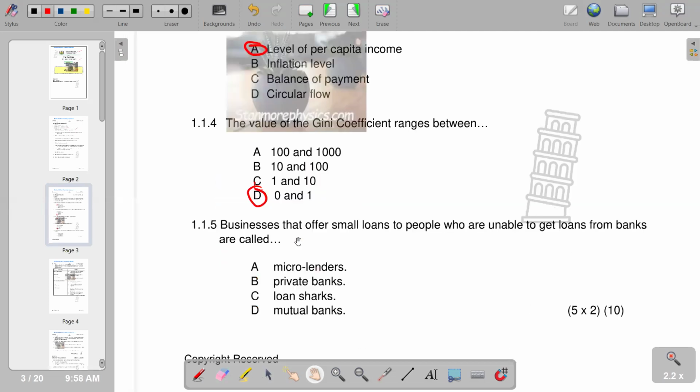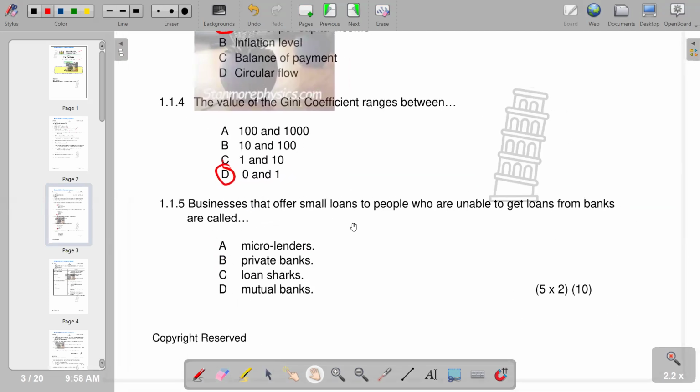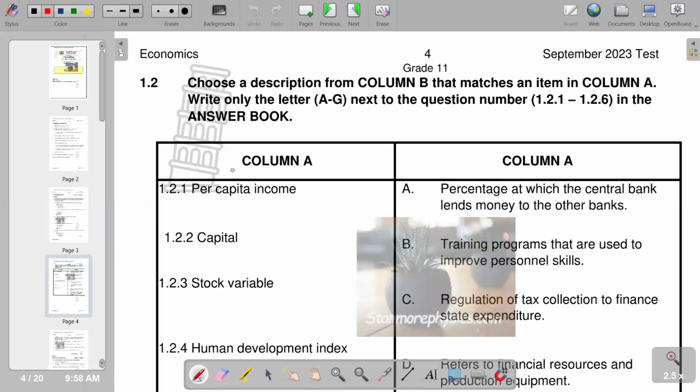So moving on to the next question, businesses that offer small loans to people who are unable to get loans from banks are called, so you'd see that these are called micro lenders. So we have A as the correct response. Moving on to the next part, which is going to be 1.2.